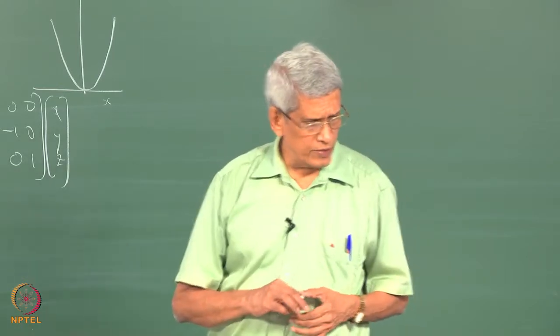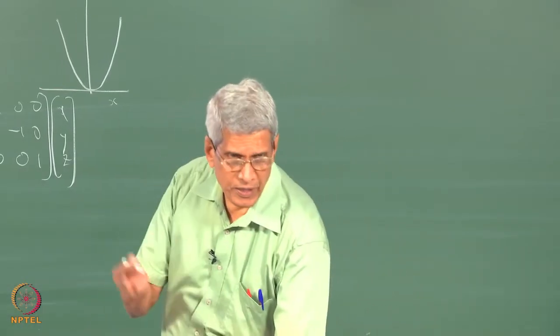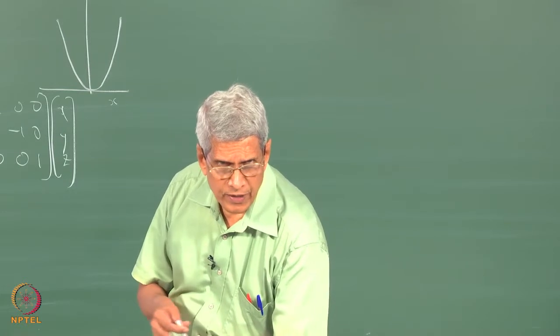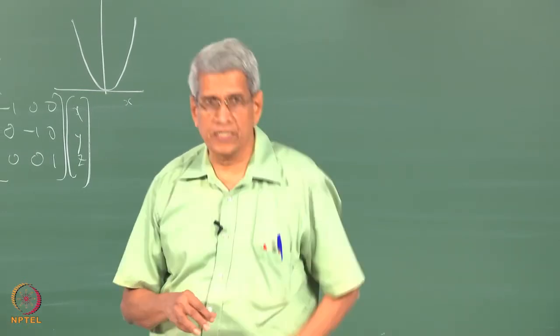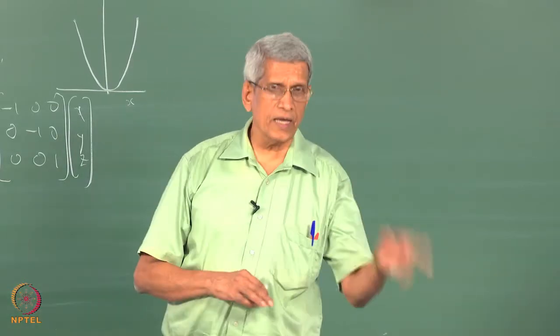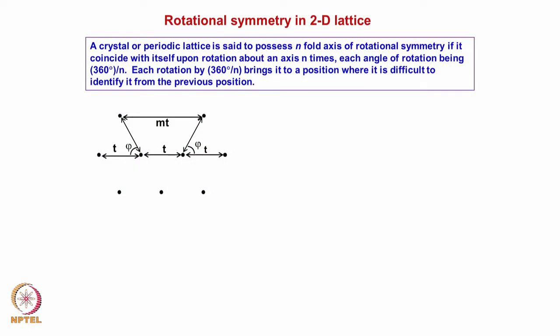So, what we will do is look at what types of symmetry elements, or rotational symmetry, are possible in a 2D lattice. This I explained in the previous class, that essentially you take a lattice, and each of these lattice points we rotate by an angle phi.